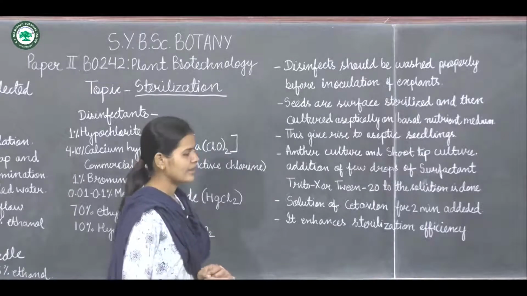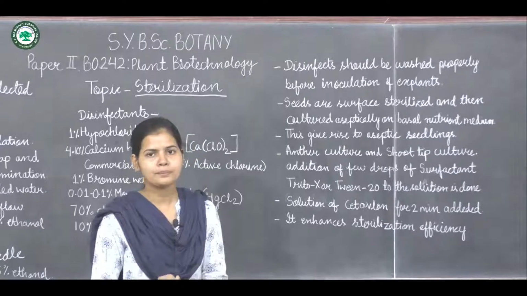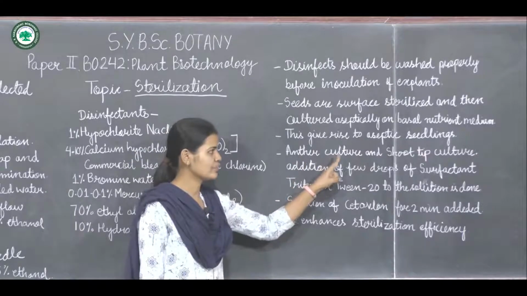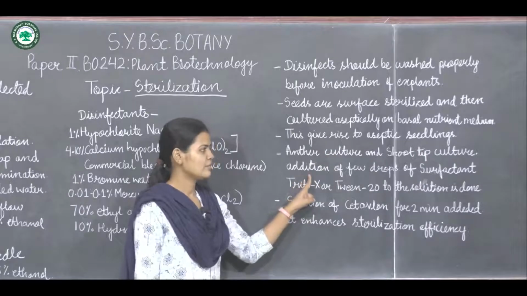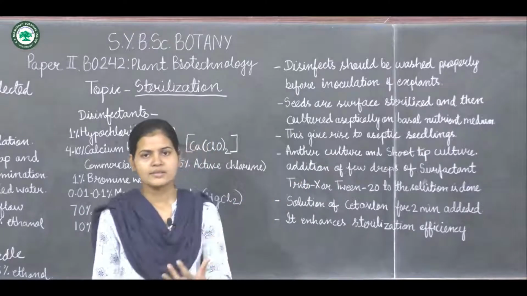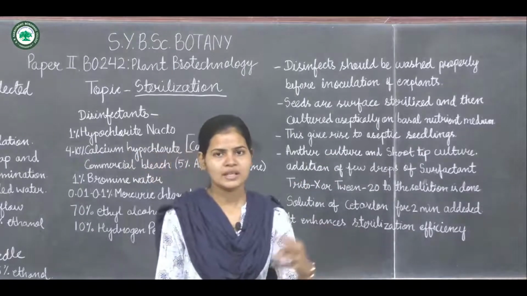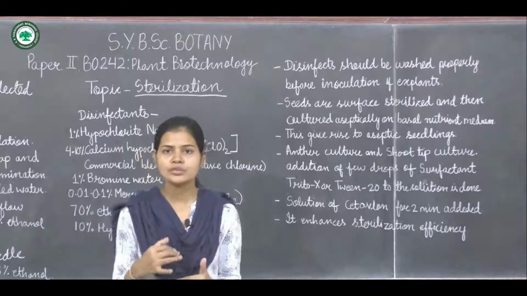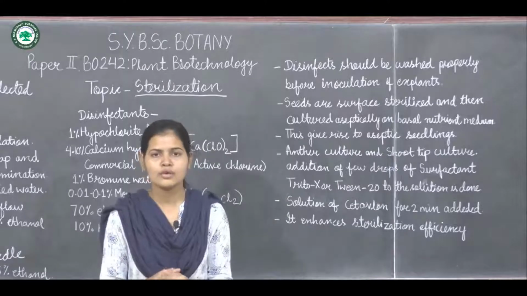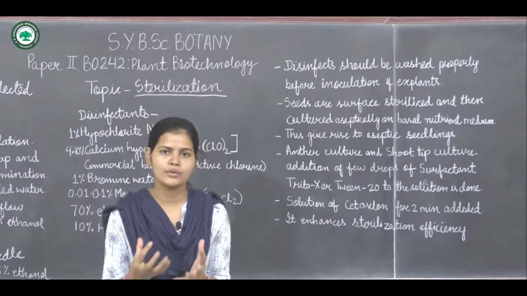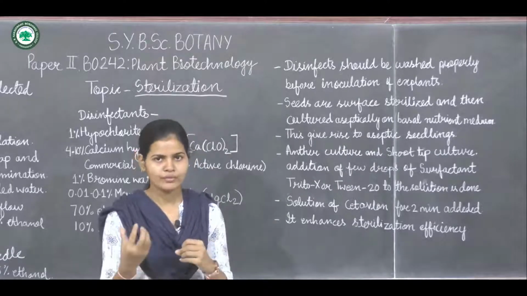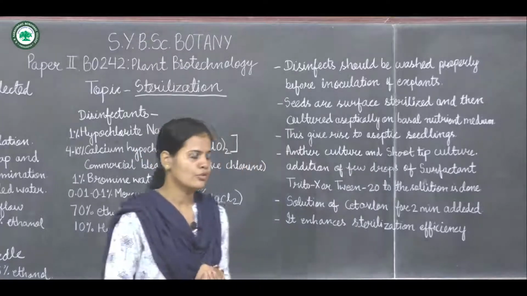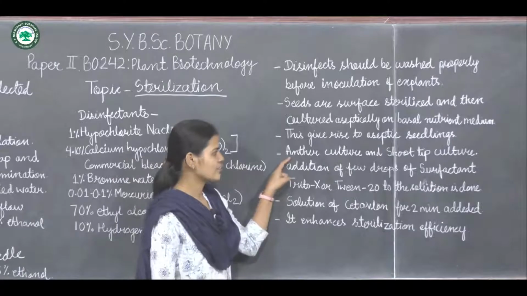In the case of anther culture and shoot tip or meristem culture, the explant is taken from the outside, directly from the environment, so before culturing it should be properly sterilized. There are different chemicals used for disinfection or sterilization purposes for anther culture and shoot tip culture.